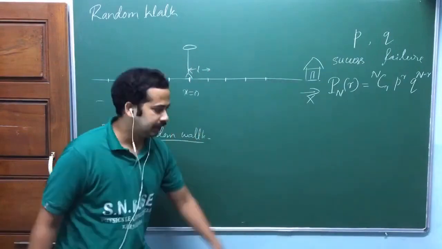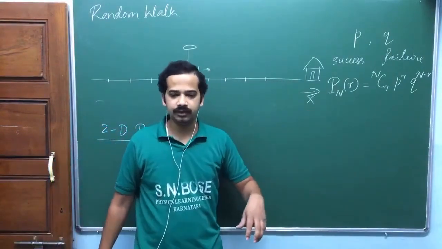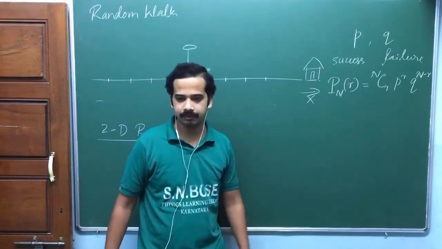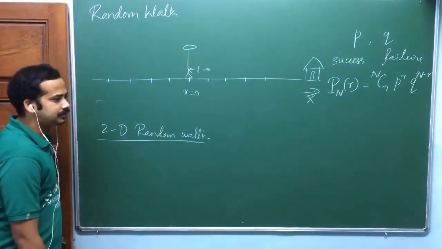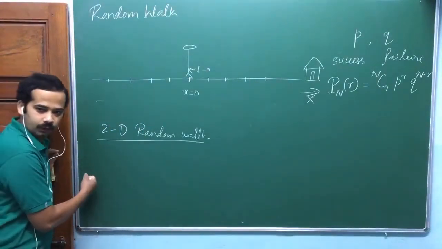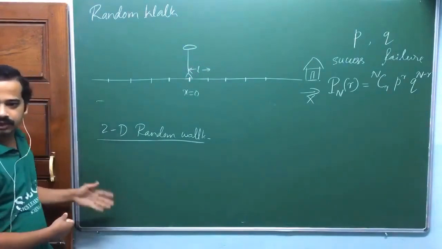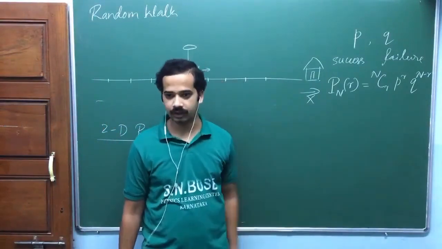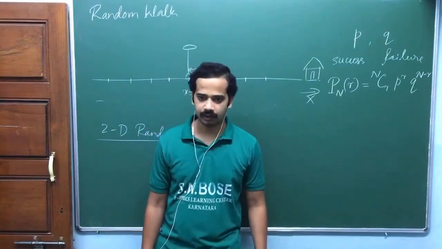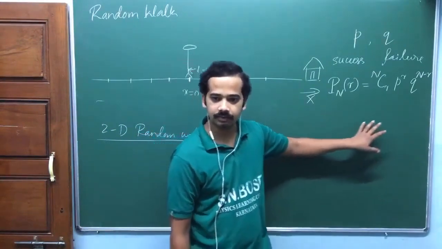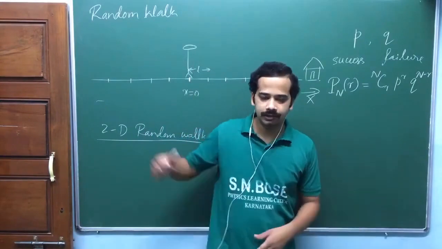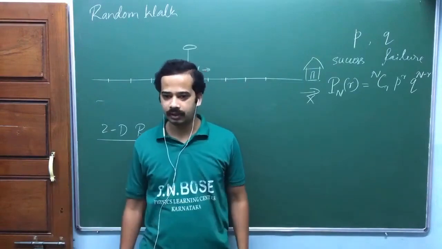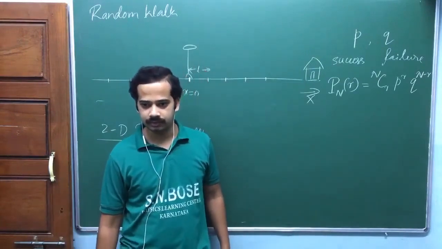Again, in case of n atoms, each atom is doing one trial, either spin up or spin down according to its probability. Is that okay? Now what I am saying is these two are equal. That's why I have taken one person taking n steps and counting the number of steps to the right. That's equal to n persons, each of them taking one step, counting the number of people who have taken a step to the right. So similarly, n atoms placed in an external magnet. So here, again, in the application of magnetism, it's not one atom takes n steps, am I right? That's quite meaningless.